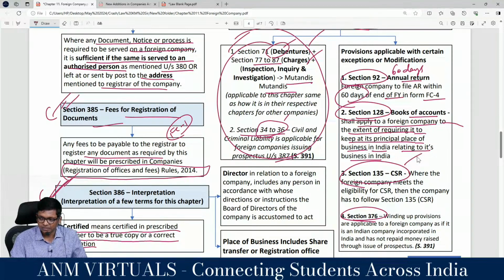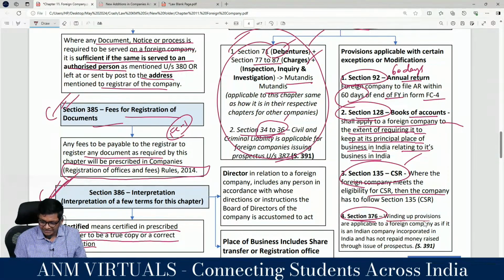Following CSR, you tell me guys, should they follow CSR? Yes, if they cross those limits, to the extent of application in India, not for the full revenue. You can't say, sir, Apple has super net profits, the highest profitable company in India, so they should do CSR. No, it is the Indian operations-related net profit and turnover. For that, they should follow CSR. Are you getting it, guys? Branches in India. Easy, yeah?